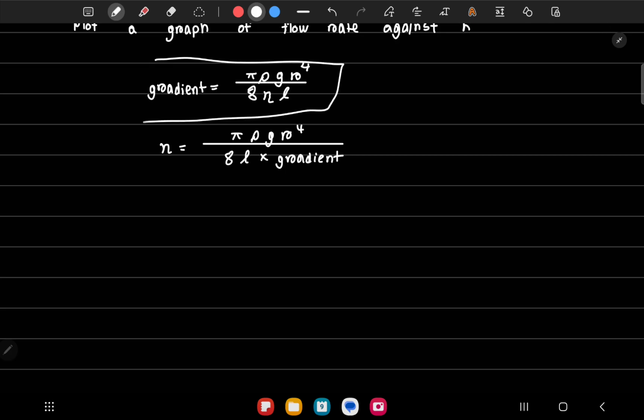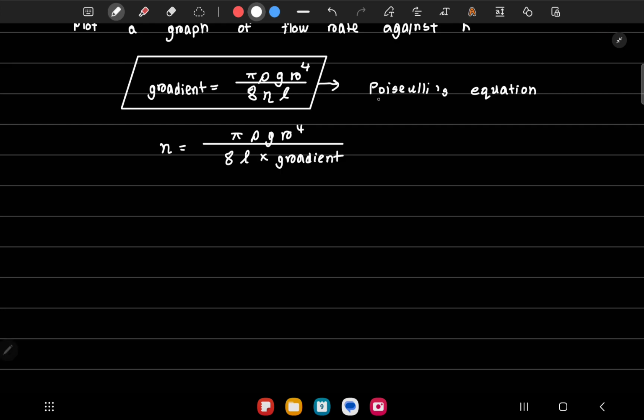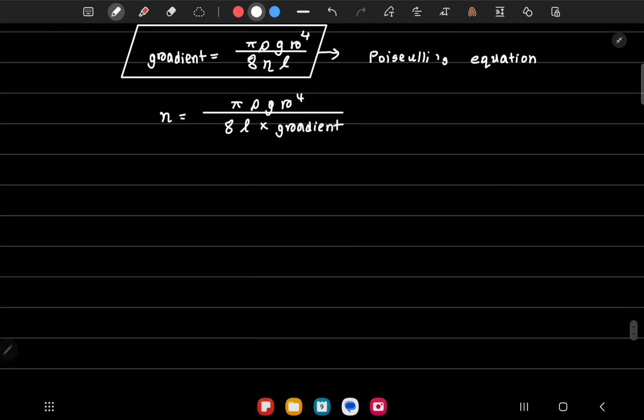This equation over here is called Poiseuille's equation. The spelling is, this is Poiseuille's equation. This is a core practical we need to learn.